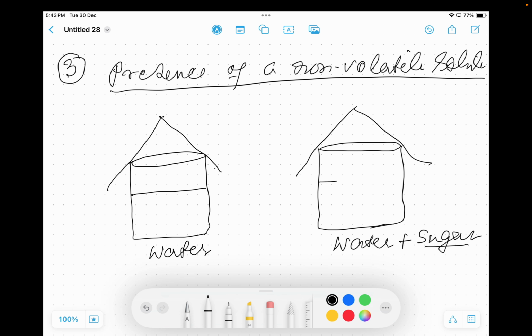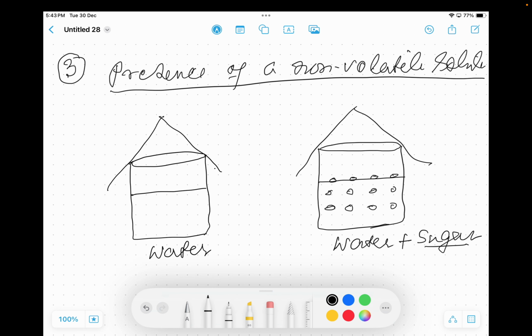As a result, in case of solution containing non-volatile sugar, some of the surface area of the water sample must be covered by sugar molecules, sugar particles.